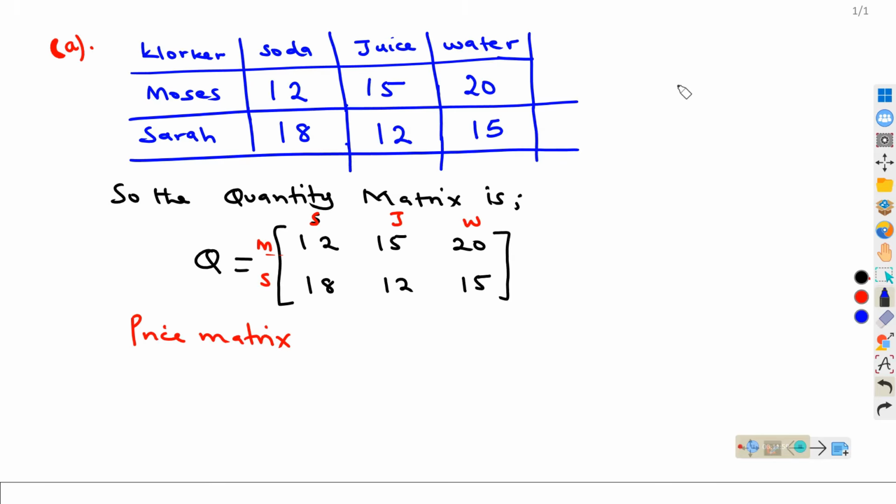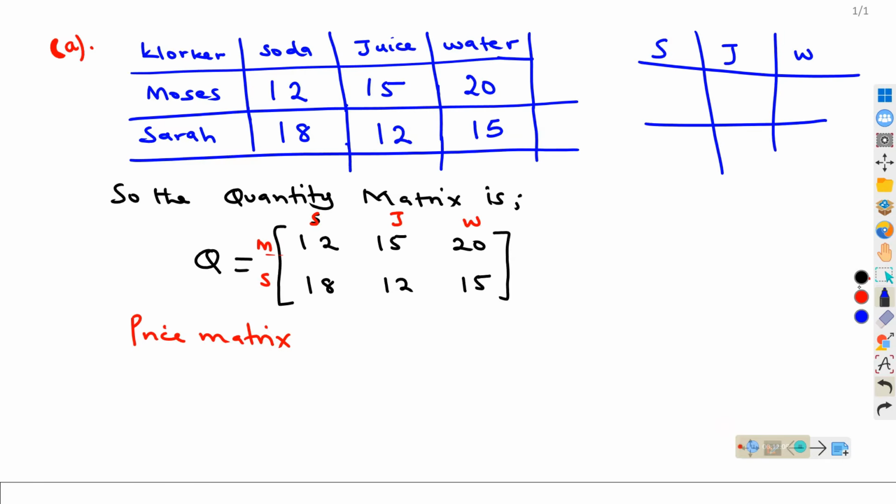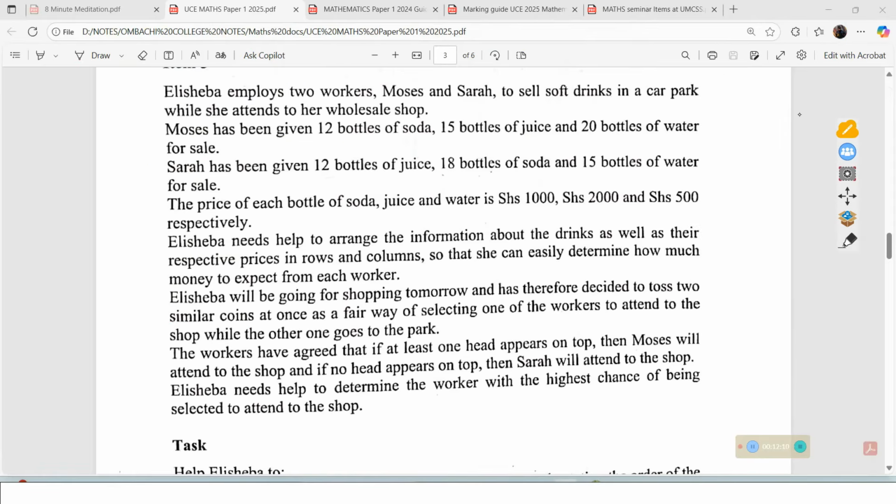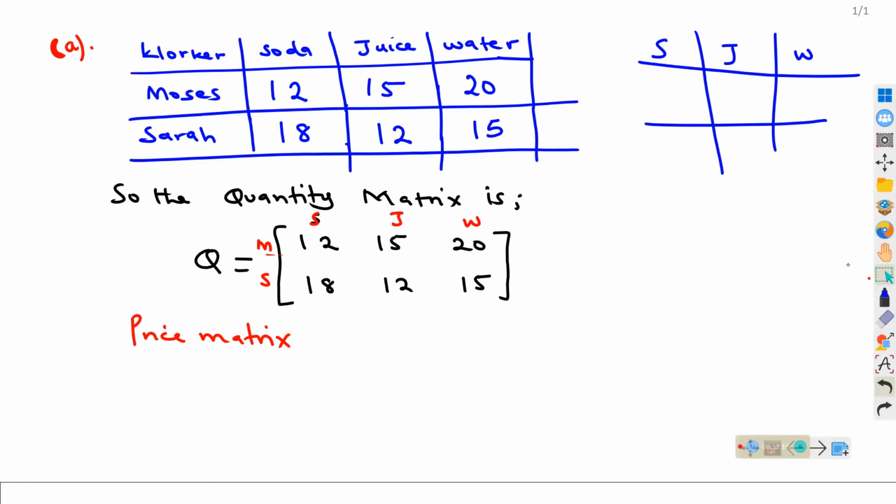So let us have also soda, juice, and water. We are told that the price of soda is 1,000, juice 2,000, and water 500. Now, to look at the price matrix, you need to make sure that the price of soda corresponds to the quantity here. So this is 12, and this is 1,000.